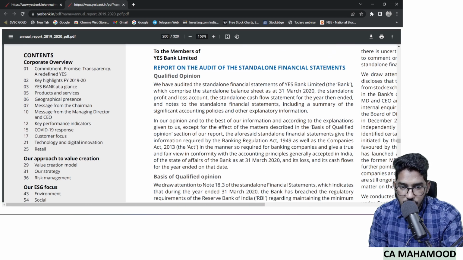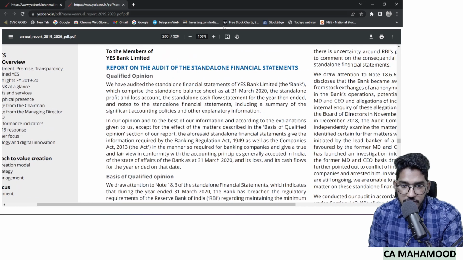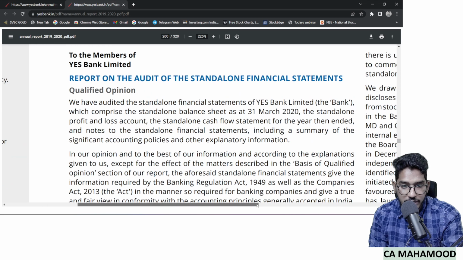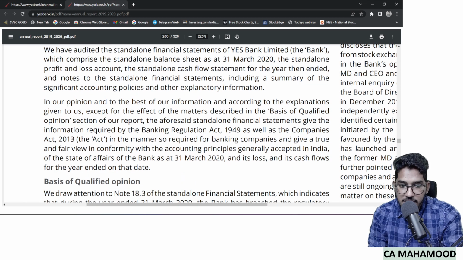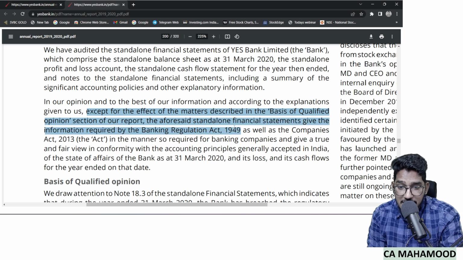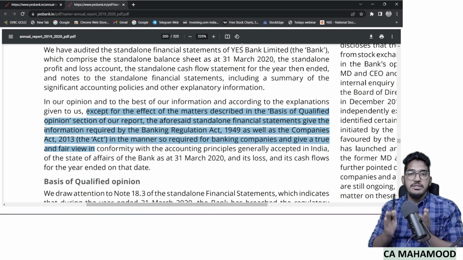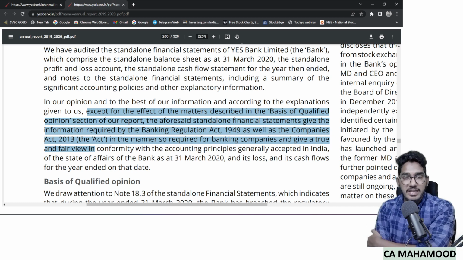If you read this opinion paragraph, they have given the name, but don't observe the title. Let us try to find out which opinion it is by going through the terminology. So let me read it here. In our opinion, and to the best of our information and according to the explanation given to us, except for the effect of matters, except for certain matters, the standalone financial statements give all the information required and they give a true and fair view. If you read this sentence, what is the terminology they are using? Except for certain items, financial statements are giving a true and fair view.